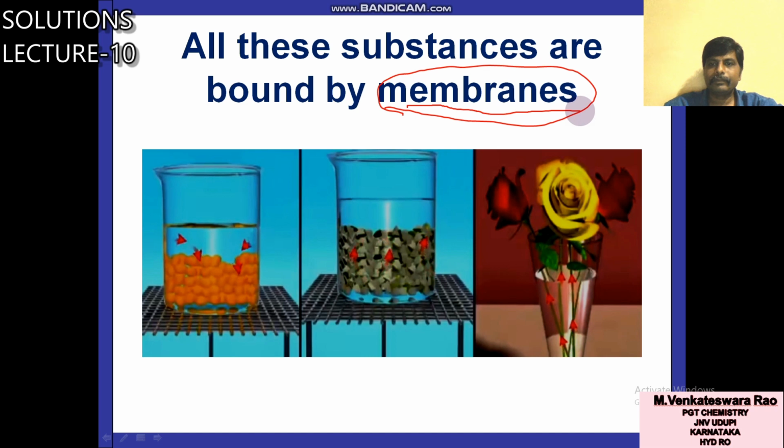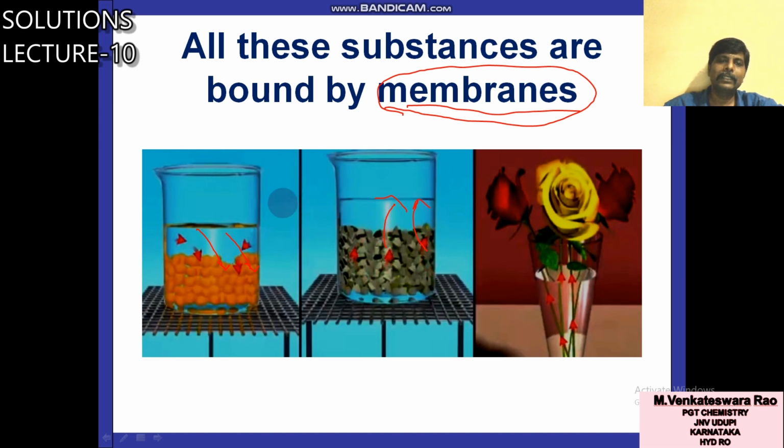For example, in the grape example, water will enter into the grapes. In the mango case, water will come out of the mango. Here water will flow from the source into the flowers.